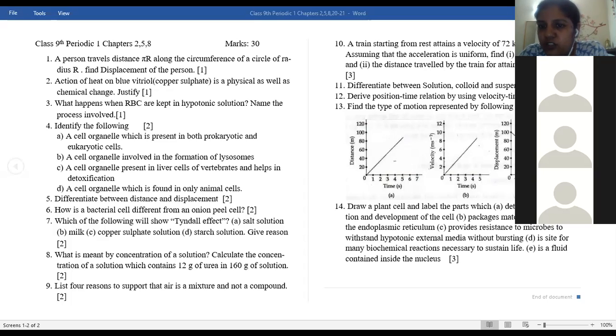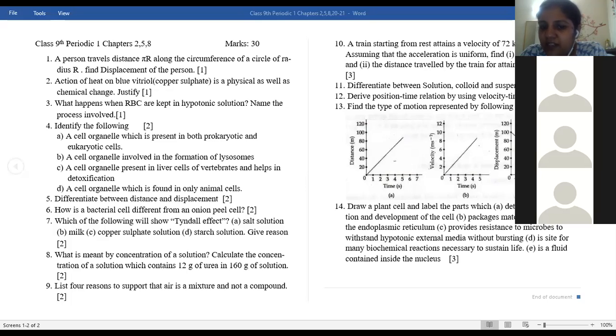Differentiate between solutions, colloids and suspensions. You have to write 3 points, 3 marks it is. So 3 points minimum is needed for all three. Solutions are homogeneous, colloids are heterogeneous, suspensions are heterogeneous mixtures. Solutions' particle size is less than 1 nanometer. Colloids are between 1 nanometer to 100 nanometers. Suspensions, the particle size is big enough, that is more than 100 nanometers.